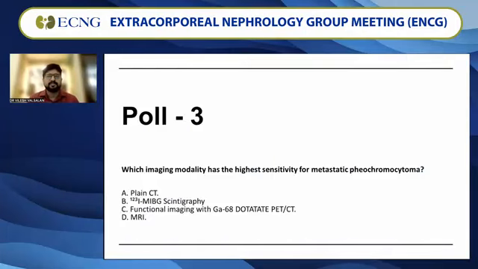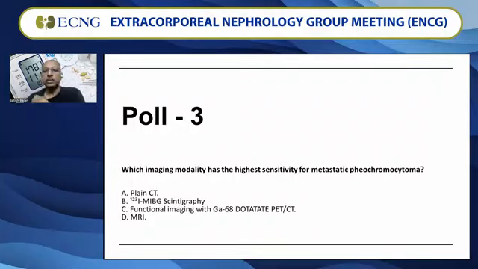So that brings us, after the biochemical evaluation, to confirming that the patient has a high metanephrine level. We need to know where the location is and how to go about it. Before that, one question on imaging. Which imaging modality has the highest sensitivity for metastatic pheochromocytoma? Whether it's a plain CT, iodine MIBG scintigraphy, functional imaging with gadolinium dotatate PET CT, or MRI. You can launch the poll.